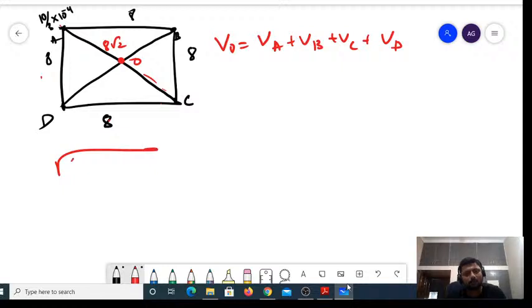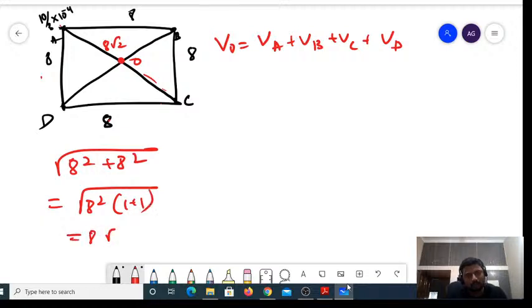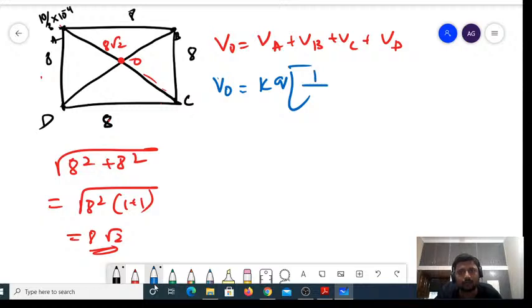How? The square root of 8 square plus 8 square. If you take 8 square common, it is 1 plus 1, so it is 8 into root 2. I need half of it, so it is 4 root 2. Now V at O is given by, see, K I have taken common. You can take the charge also common. Now it is 1 by RA plus 1 by RB plus 1 by RC plus 1 by RD, and this is also common, so directly I can write VO is equal to 4 times VA.